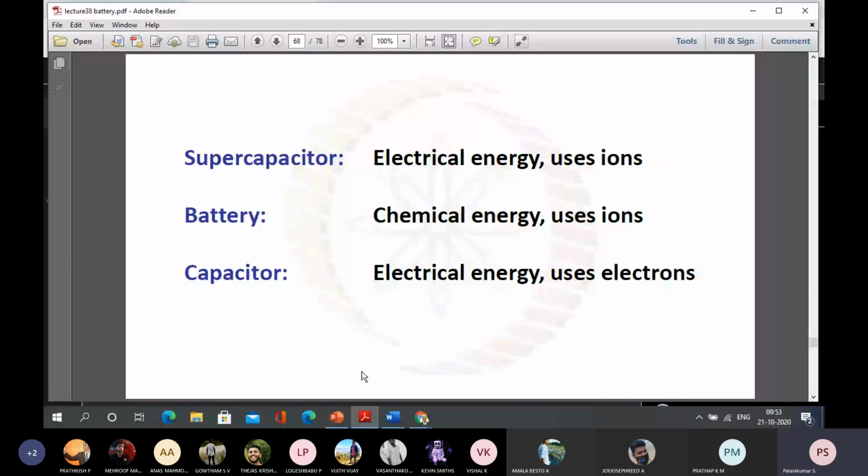A supercapacitor is an electrical energy device that uses ions. A battery is chemical energy and uses ions. A capacitor is electrical energy and uses electrons. So you should know the differences. What is the difference between supercapacitor and capacitor? Both use electrical energy, but the supercapacitor uses ions, and capacitors use only electrons. A battery is chemical energy and uses ions only.